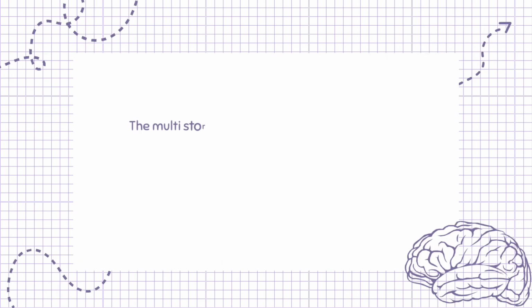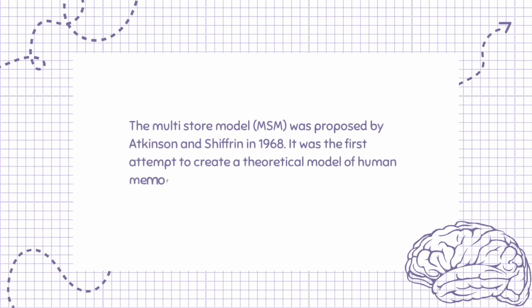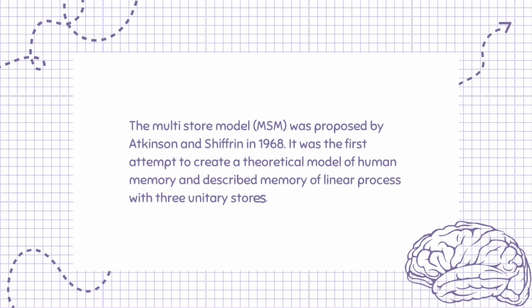The multi-store model, MSM, was proposed by Atkinson and Shiffrin in 1968. It was the first attempt to create a theoretical model of human memory and described memory as a linear process with 3 unitary stores.